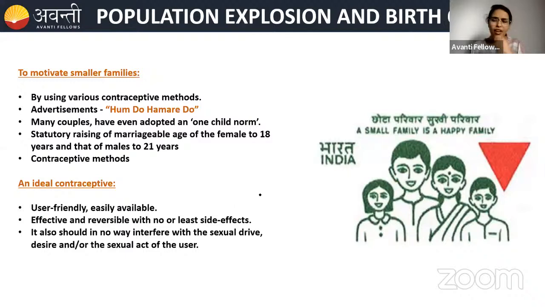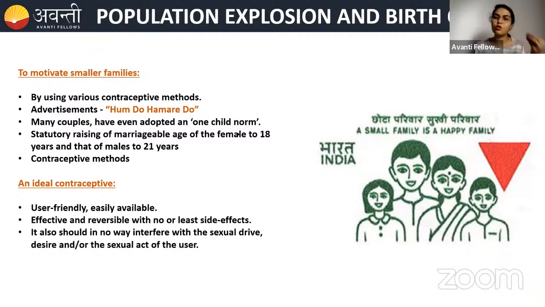So now what do we have to do? We have to control. What are those control methods? By launching many advertisements. You have been hearing this logo on DD National or any TV: hum do hamare do. So the government has made so many advertisements to create awareness among the people. Hum do hai, hamare do bacche bas. We have to stop there and not go further. So this is about the slogan.